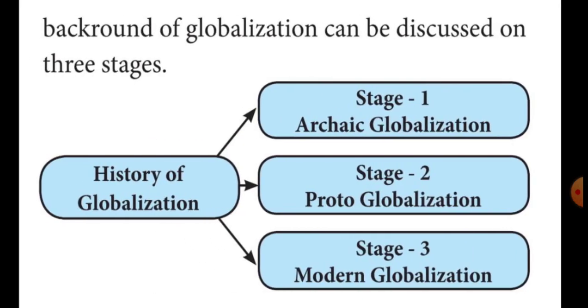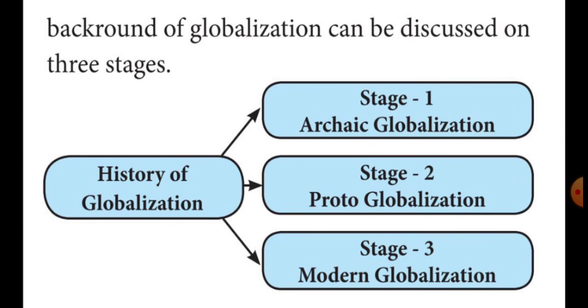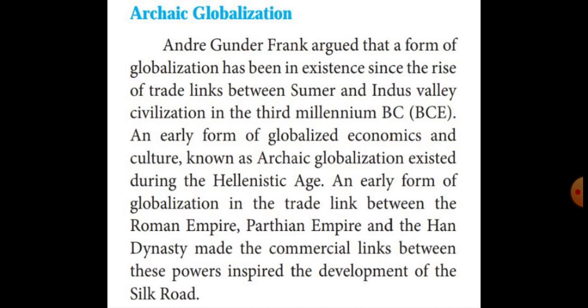Then globalization can be discussed in three stages. The first one is archaic globalization, the second one is proto-globalization, and the third one is modern globalization. Listen very carefully, students. I will repeat. Globalization is classified into three stages: Stage 1 is archaic globalization, Stage 2 is proto-globalization, Stage 3 is modern globalization. Now, first of all, I am going to explain the first stage, which is archaic globalization.